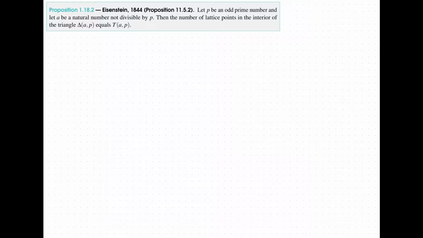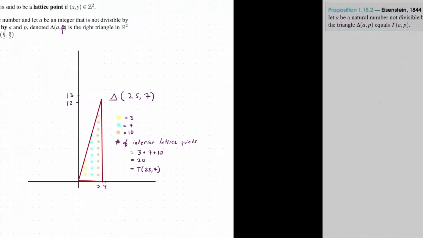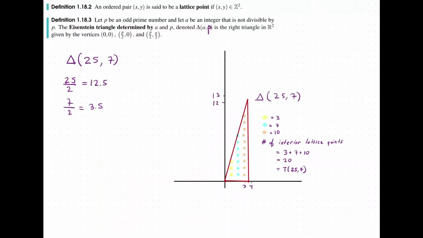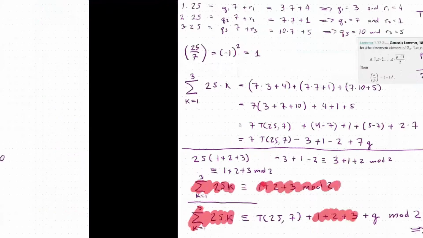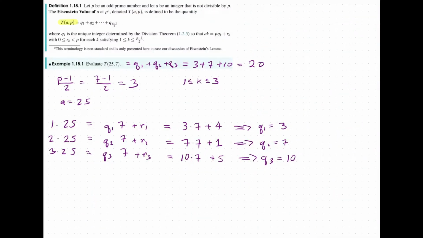So if we have an odd prime number p, and a is a natural number not divisible by p, then the number of lattice points in the interior of the triangle delta of a comma p equals T of a comma p. One thing I want us to observe before we do the proof is that the numbers of interior lattice points, when we counted them in this direction, were exactly the numbers q1, q2, q3 that we computed: 3, 7, and 10.